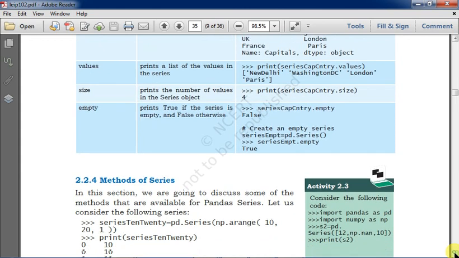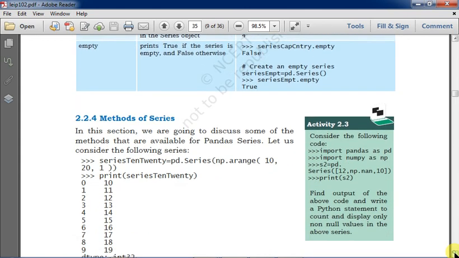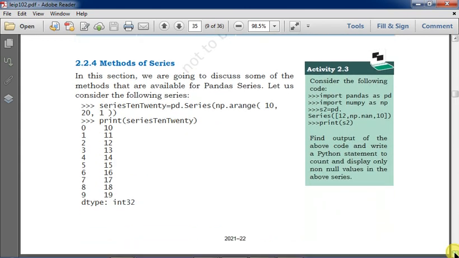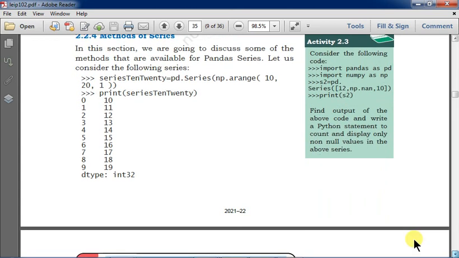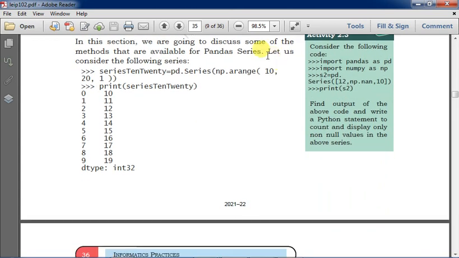Methods of a series. This is quite a big section. Some of the methods can also be applicable over here. So in this section we are going to discuss some of the methods that are available for Pandas series.